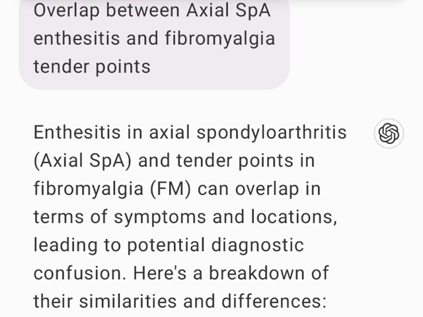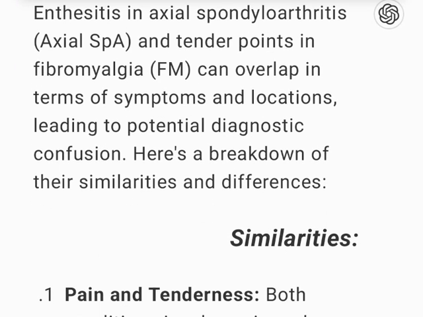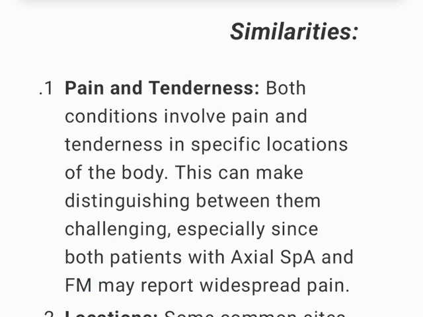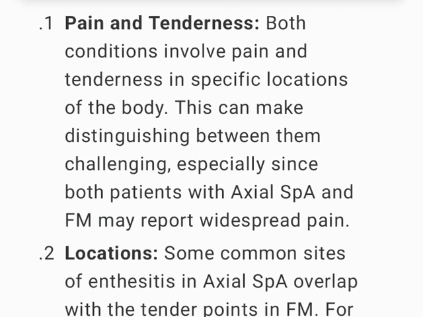Enthesitis in axial spondyloarthritis, axial SpA, and tender points in fibromyalgia, FM, can overlap in terms of symptoms and locations, leading to potential diagnostic confusion. Here's a breakdown of their similarities and differences. Similarities: 1. Pain and tenderness.